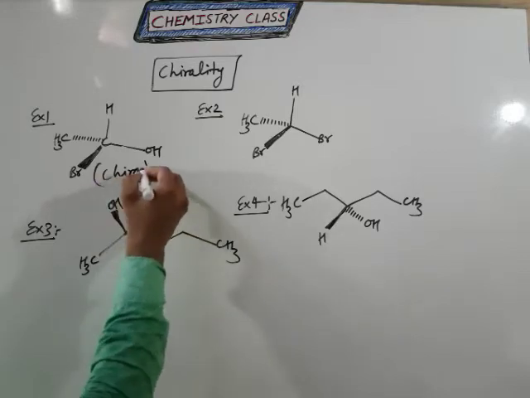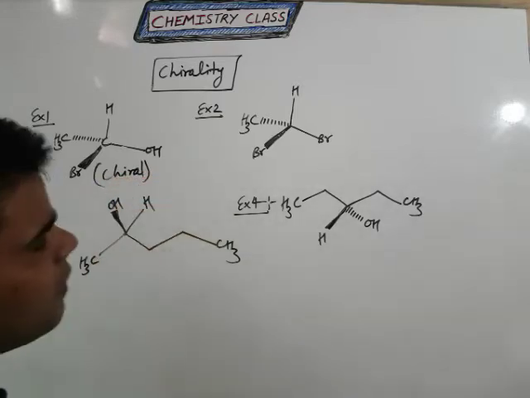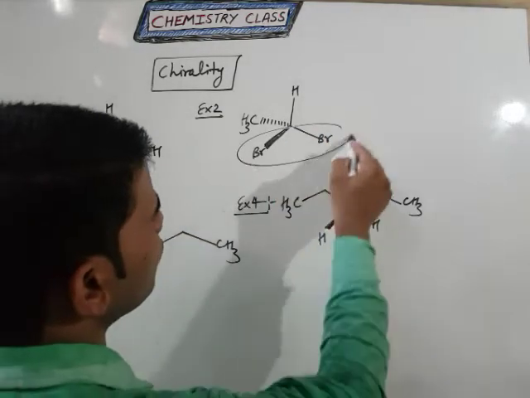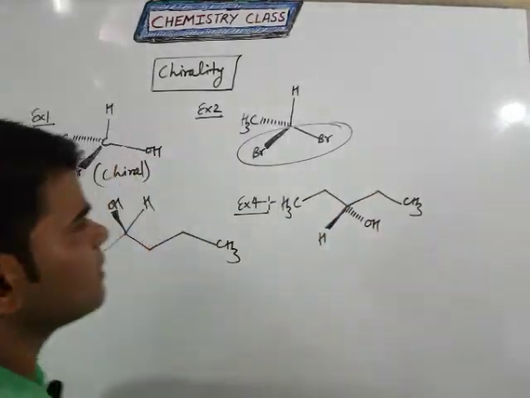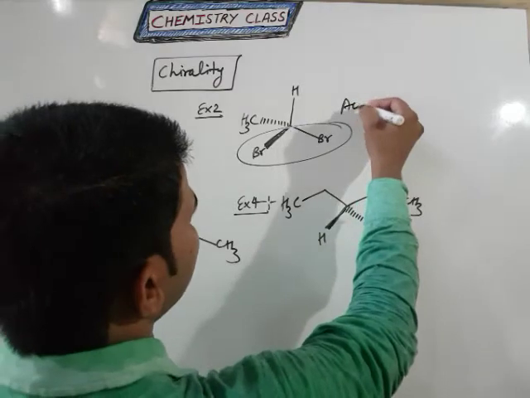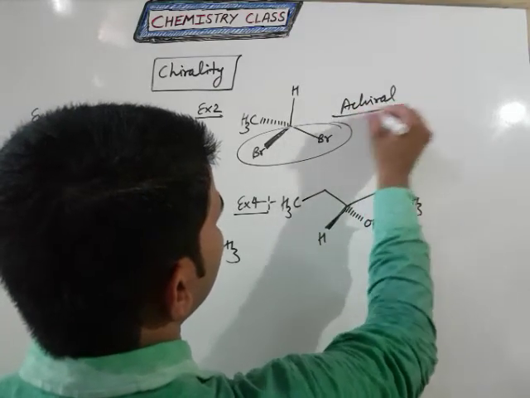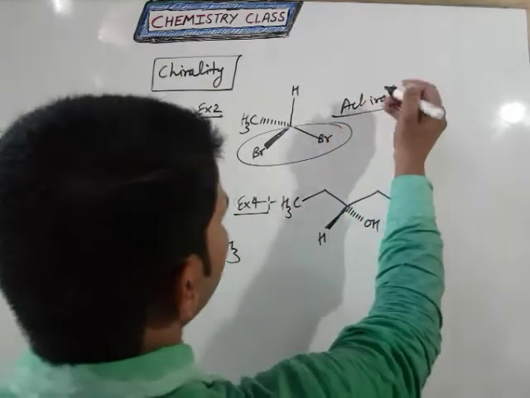So this is our chiral carbon atom. In this case, four different substituents are not present on the carbon atom, that's why it is an achiral molecule. Clear? It is an achiral molecule.